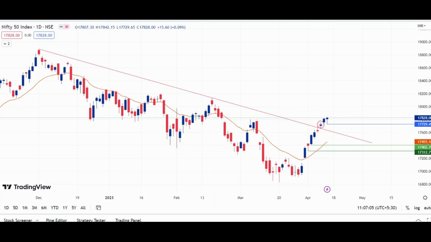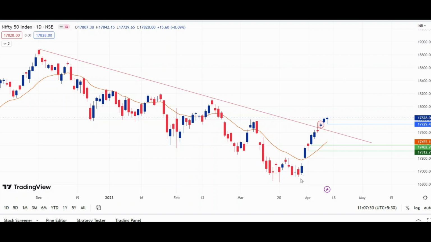In this video, we will do a complete analysis of both the indices, Nifty and Bank Nifty. We will try to see the important levels for the coming week as well as for the next trading session, that is for Monday's trading session. Let's start our analysis with Nifty. Here I am using the daily chart of Nifty.